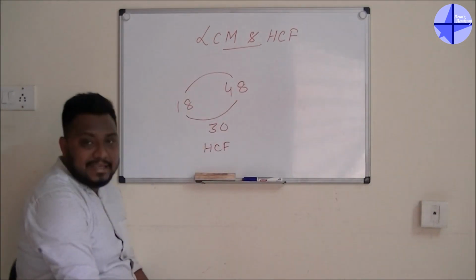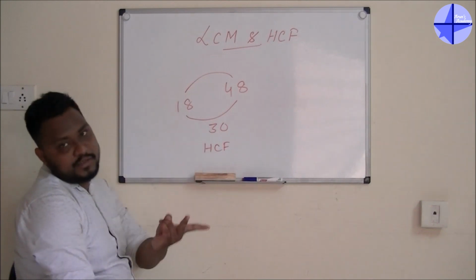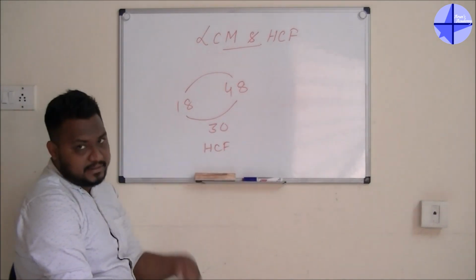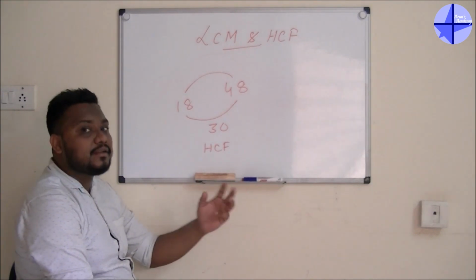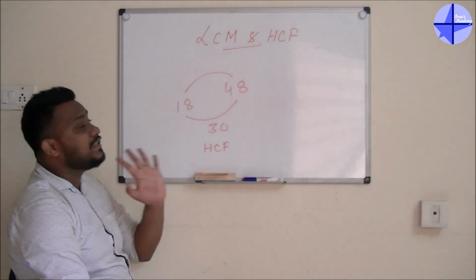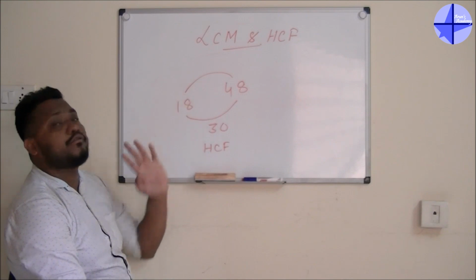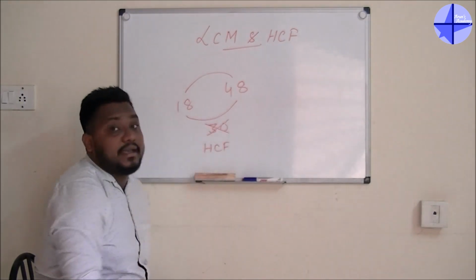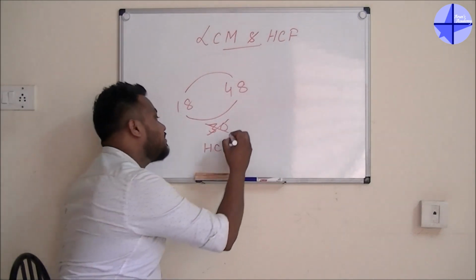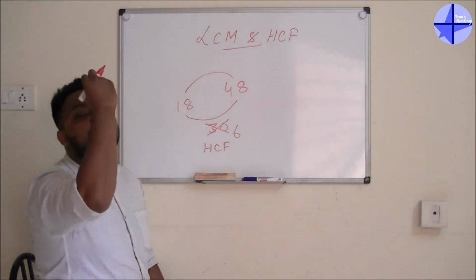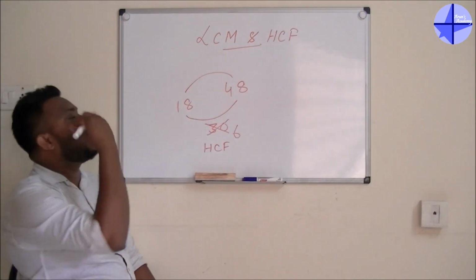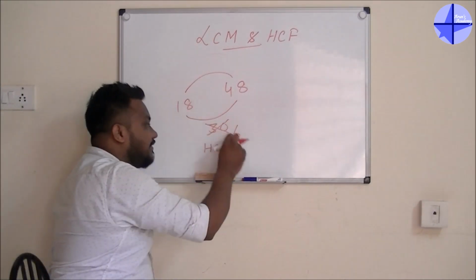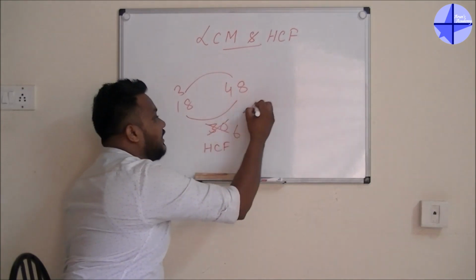If you go for the highest common factor, 2 is a factor, 3 is a factor, 6 is a factor, 9 is not a factor. So the highest factor available between 18 and 48 is 6. Your work is only to change this. Instead of 30, just write 6. After that, I don't want to tell you anything. The answer is in front of you. Apply the same thing: 18 divided by 6, answer is 3. 3 into 48, answer will be 144.